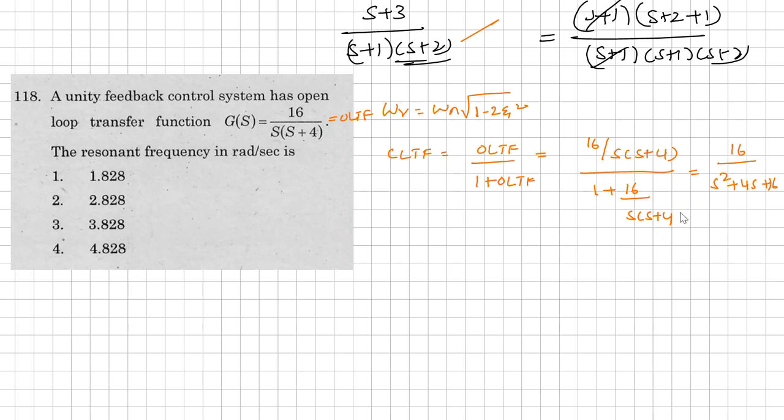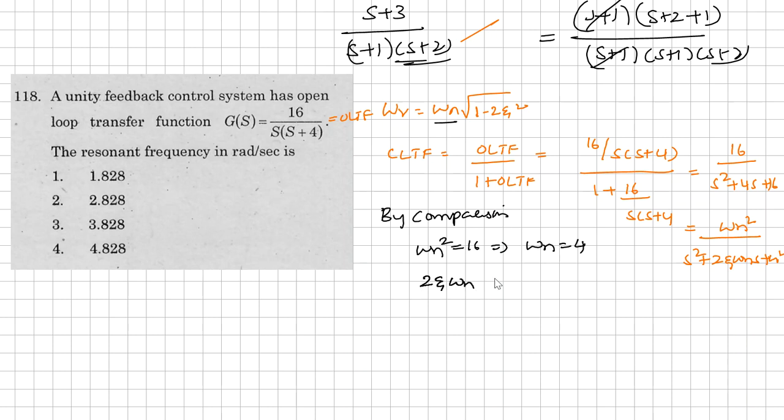Okay, so compare this with the standard equation, that is omega n square divided by s square plus 2 zeta omega n s plus omega n square. So by comparison, omega n square is nothing but 16. So from this, omega n equal to 4. Okay, we got omega n value here, and I want zeta value. So 2 zeta omega n is equal to 4. Omega n value is 4. So 2 zeta is equal to 1. That implies zeta is equal to 1 by 2.